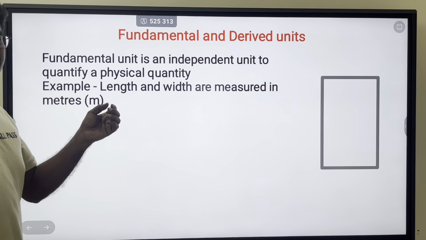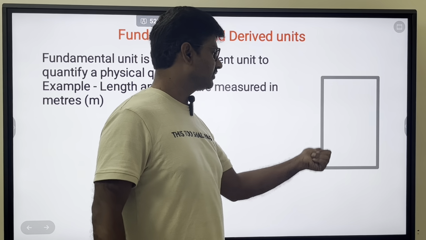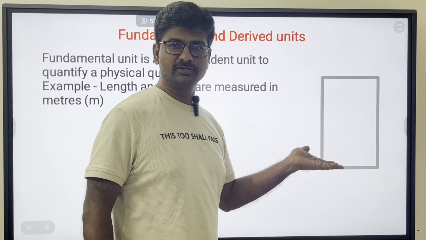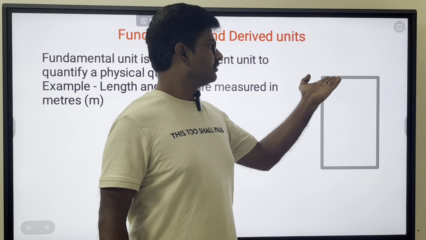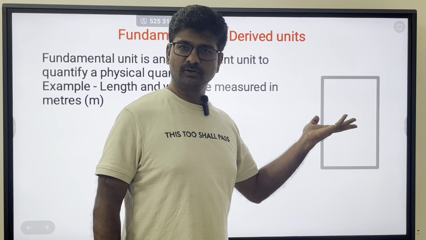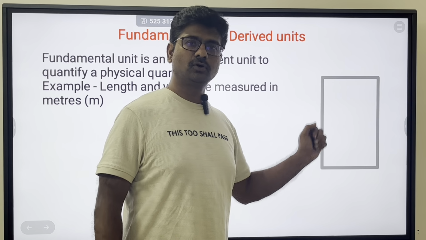So a fundamental unit is independent. I need not depend on anything to find the length. Directly I can measure the length using some measuring instrument. Similarly, if I want to find the width of this rectangle, I can measure using a ruler or whatever measuring instrument we have. So no need to depend on anything.